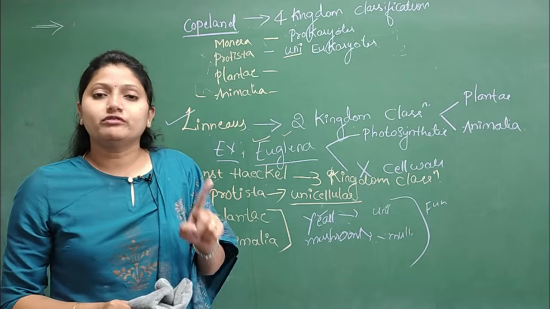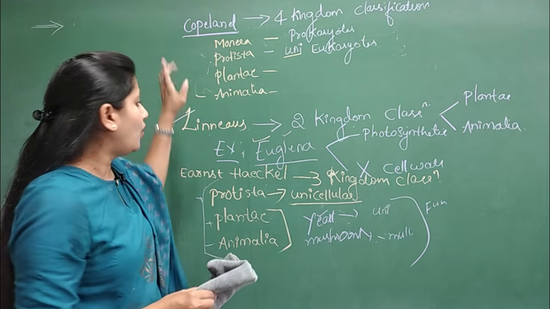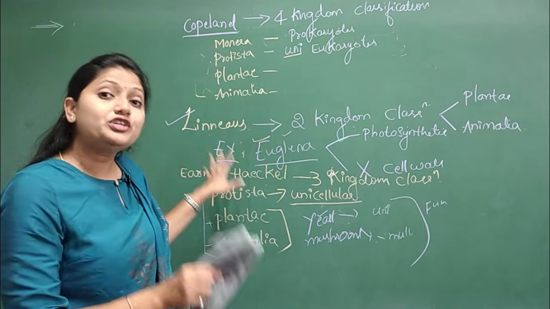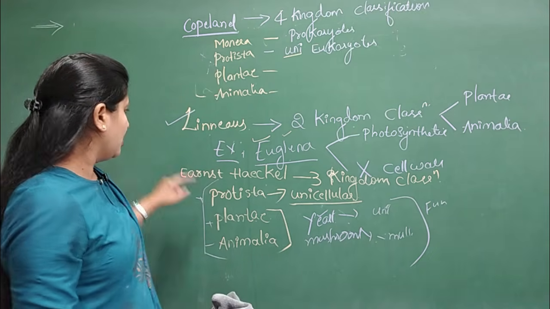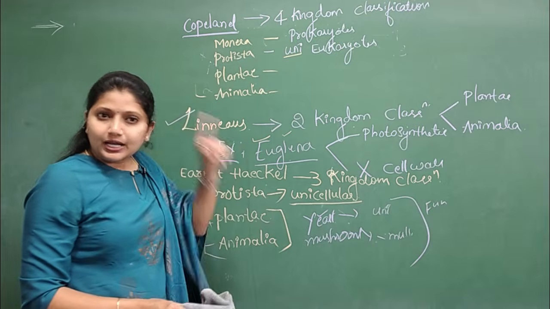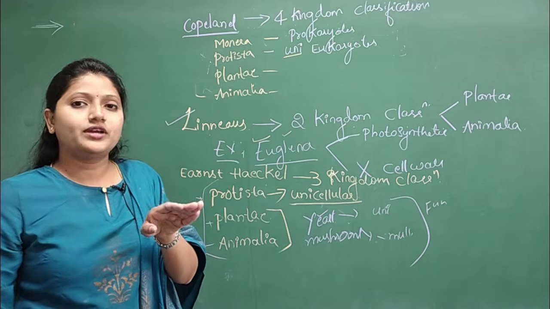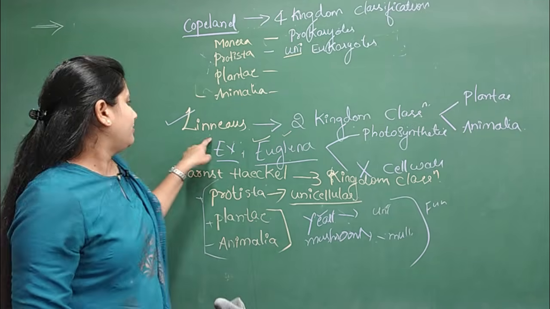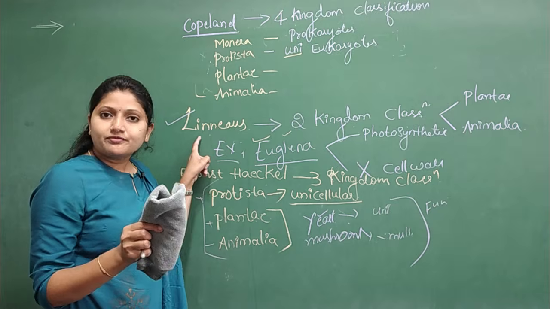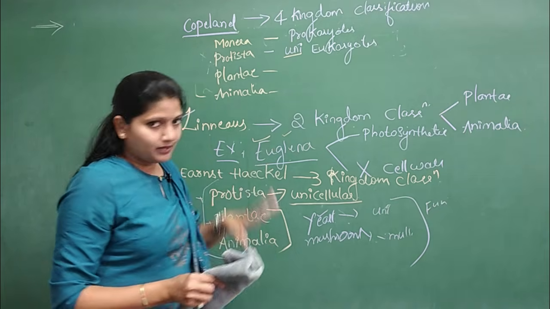But before moving to the five kingdom classification, I hope you have understood what is put up under which kingdom in these systems of classification. All right. So I'll repeat again. Aristotle gave a two kingdom classification, but that is not usually accepted worldwide. However, Linnaeus gave one more two kingdom classification that has been accepted. That was Plantae and Animalia.